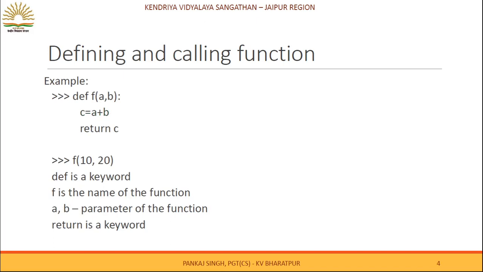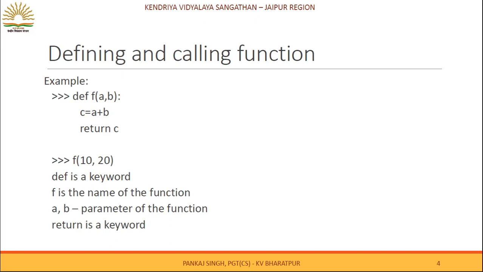Now coming to one example, defining and calling the function. I am writing def, this is the keyword, f, I am assuming that is the name of the function, and a comma b, these are two values which I am going to pass, and then one colon sign. When I am writing the code of the function, we have to give one indentation. So I am writing c = a + b and return c.